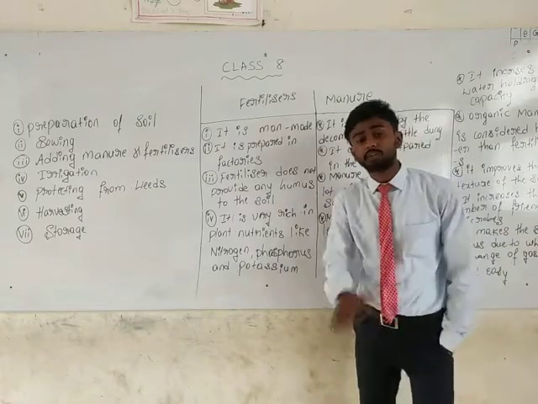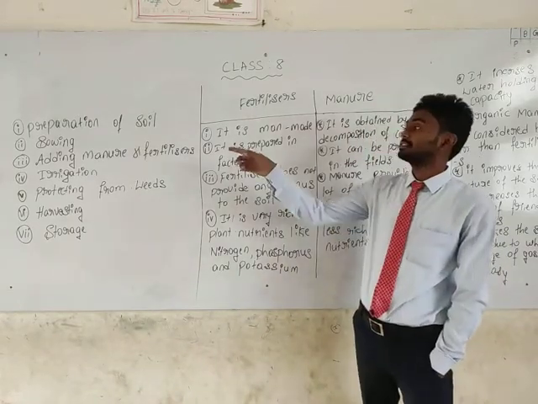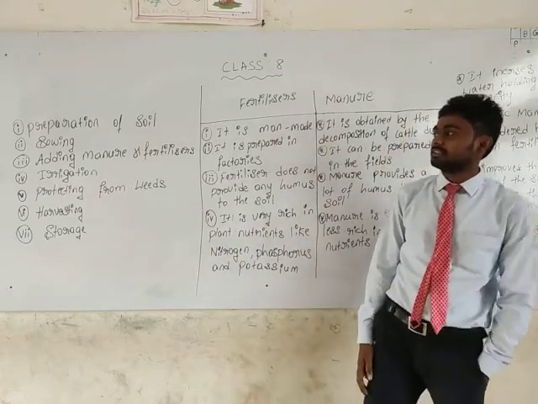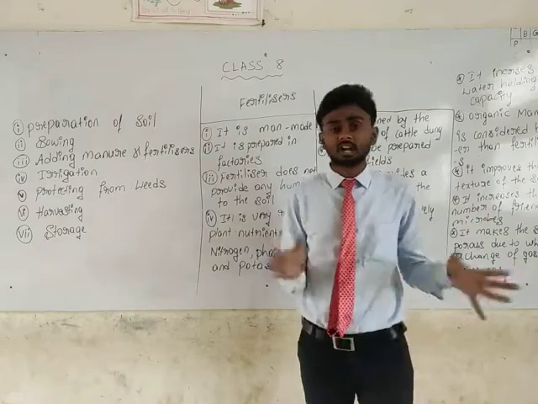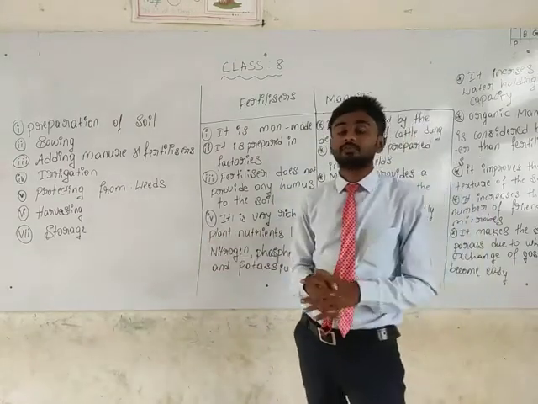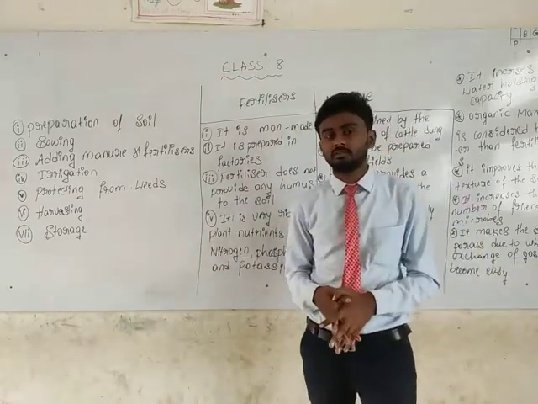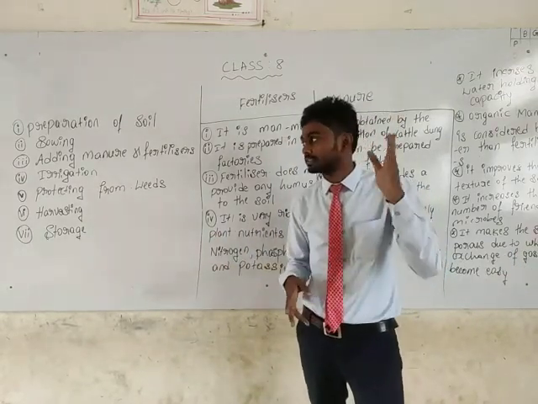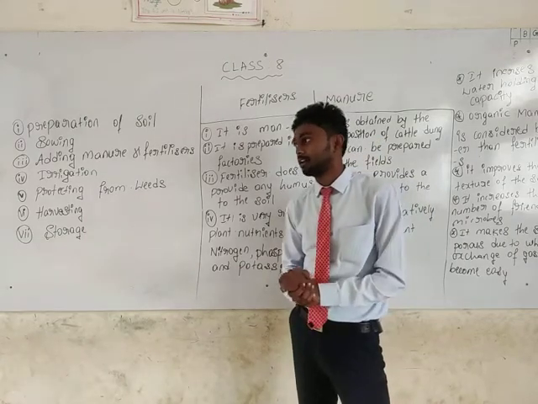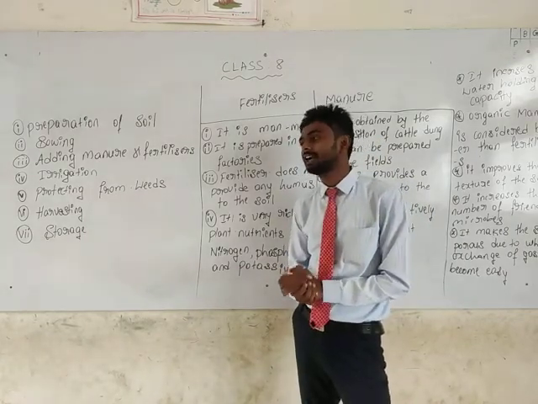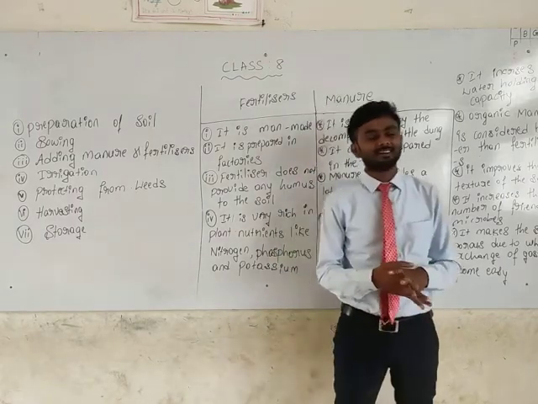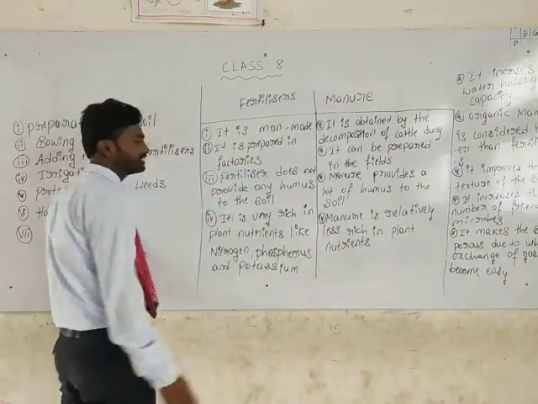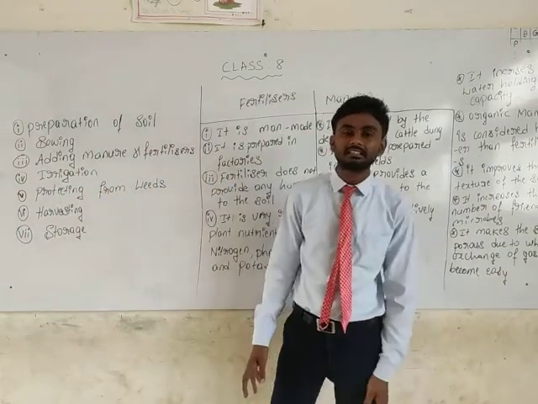In the last class we discussed several activities. We discussed the definition of crops and the types of crops: one is kharif crops, another is rabi crops. We already discussed kharif and rabi crops. Also, in the last class we discussed some agricultural techniques.